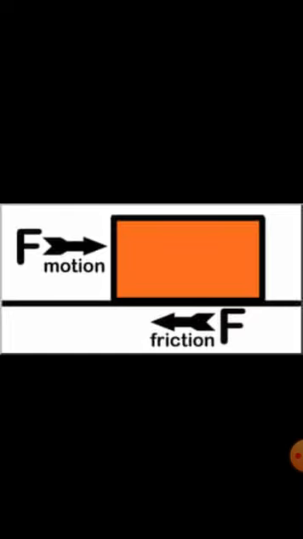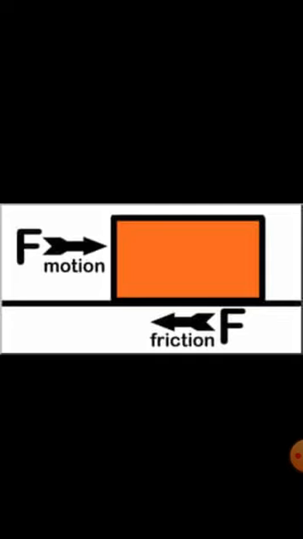You might have noticed that a football rolling on the ground stops after some time. Why does it stop on its own? We have not exerted any force on it.